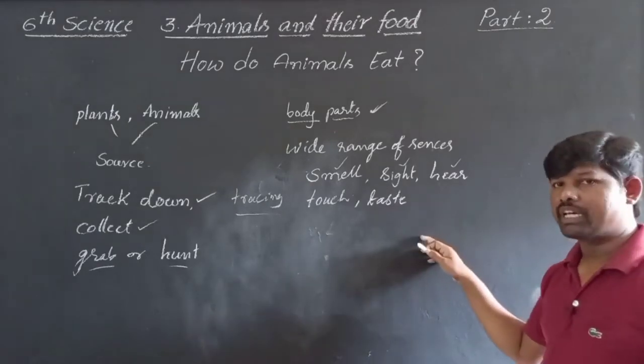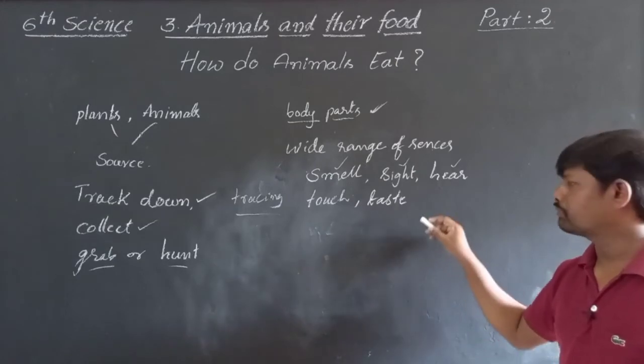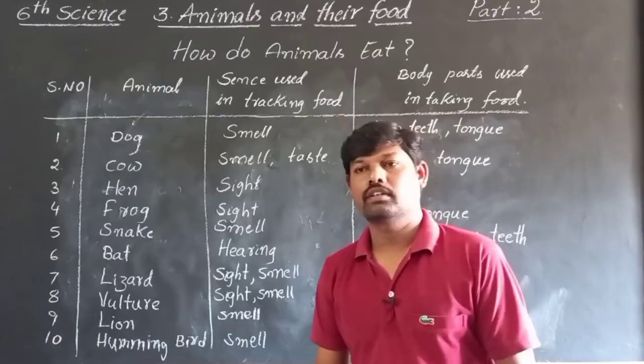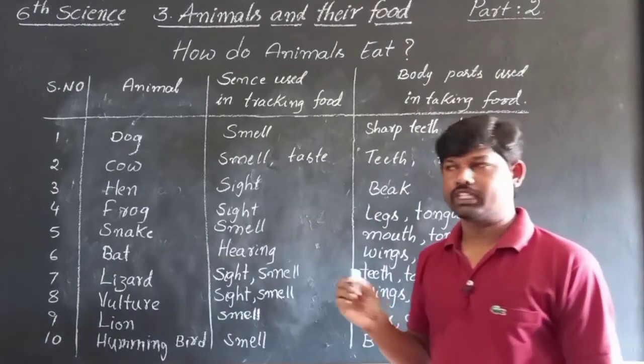So which animal has which sense? Let us do an activity to find out. Observe the table 2 activity.